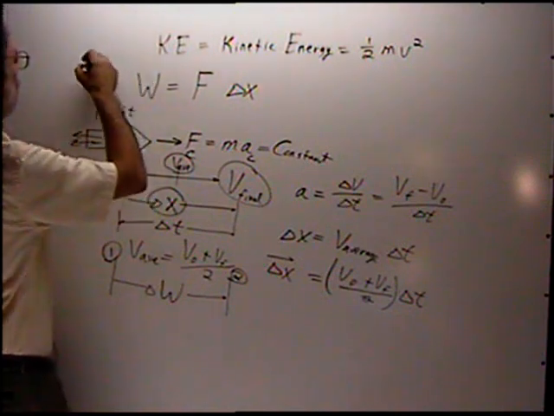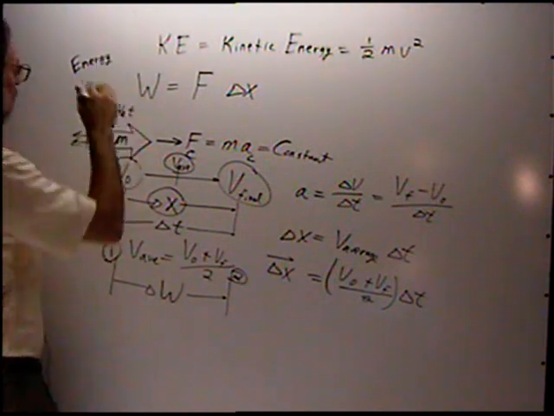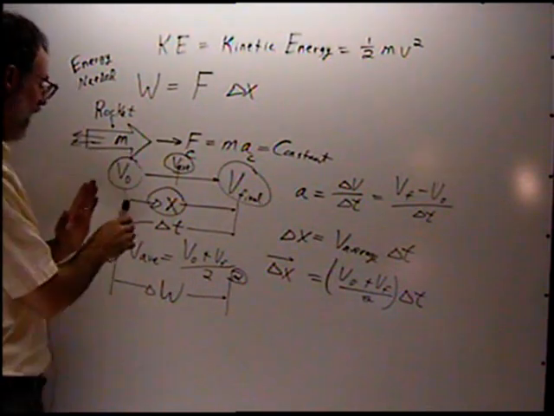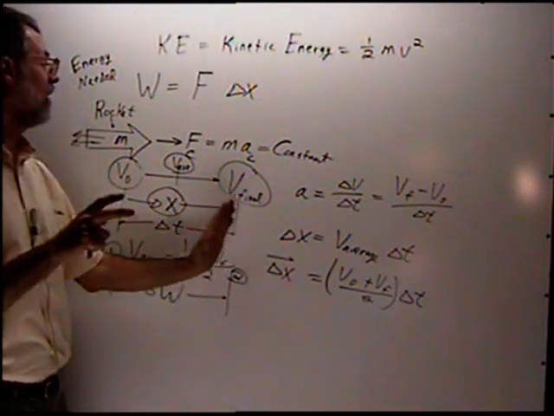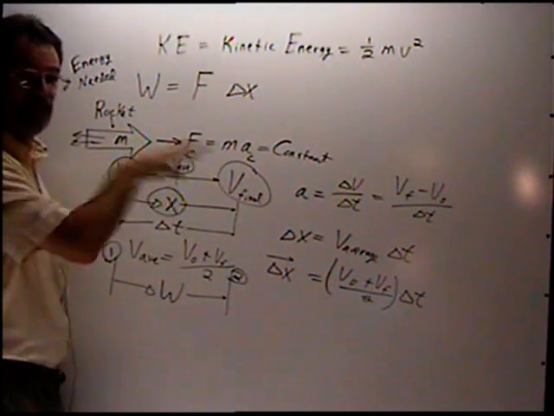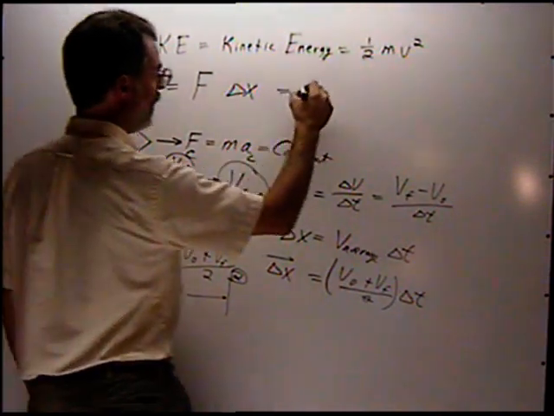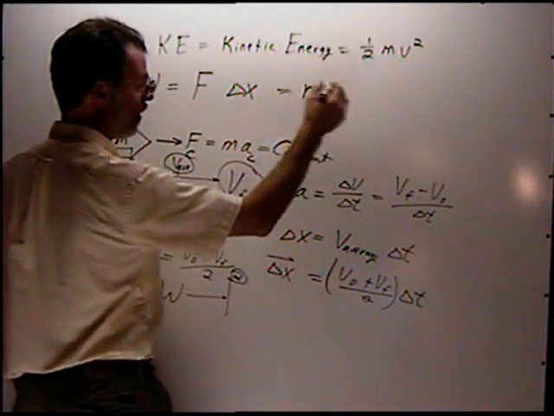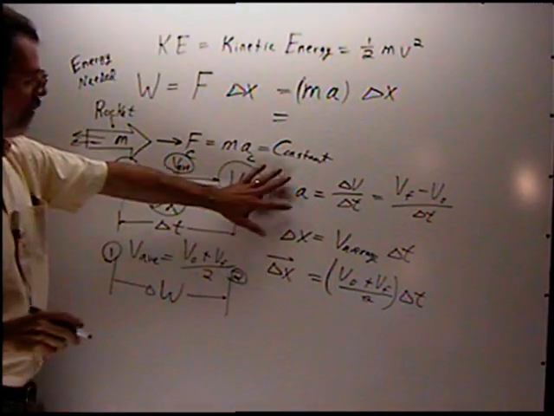So one way to think of this is the energy needed to accelerate the rocket from this velocity to a faster velocity. It takes energy to do that. The energy is equal to the force necessary to accelerate it times the displacement. The force is m times a, mass times acceleration, that's Newton's law, times delta x. We just calculated what the acceleration is.